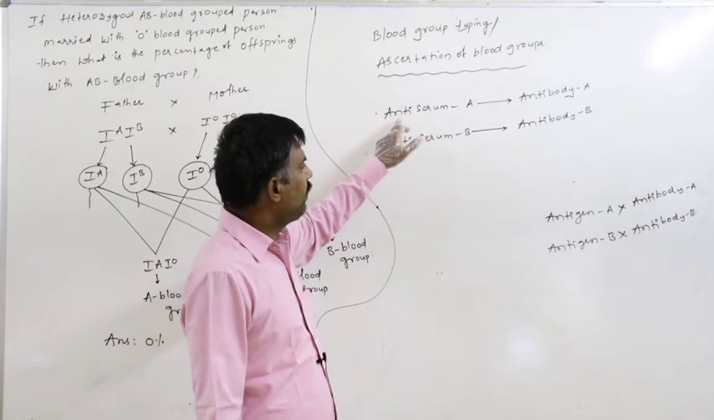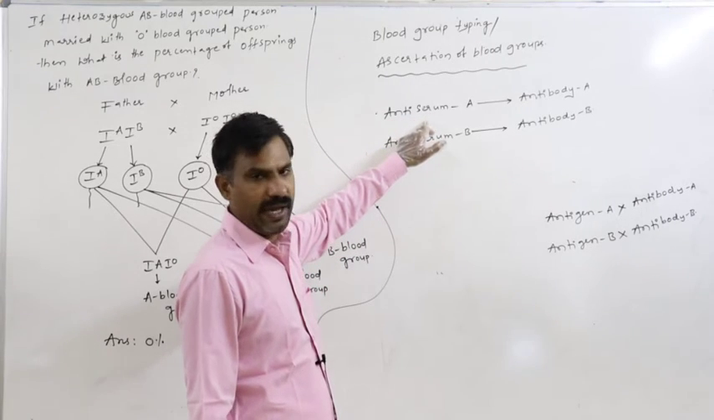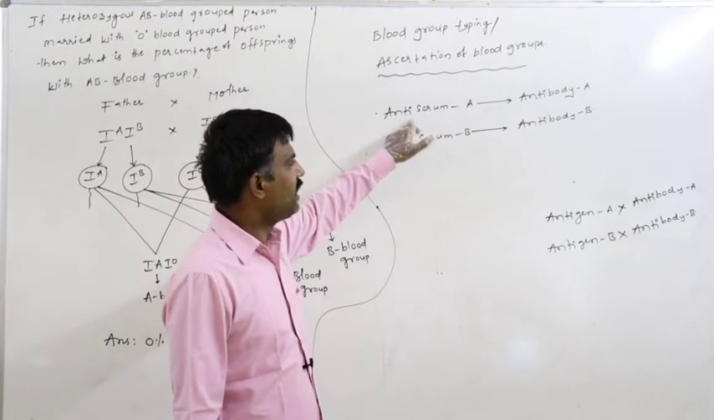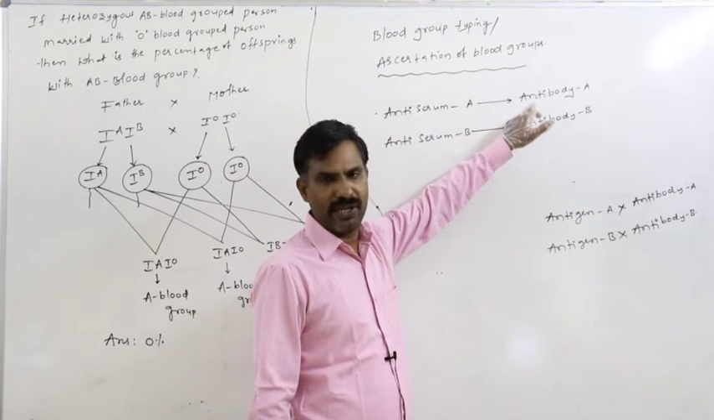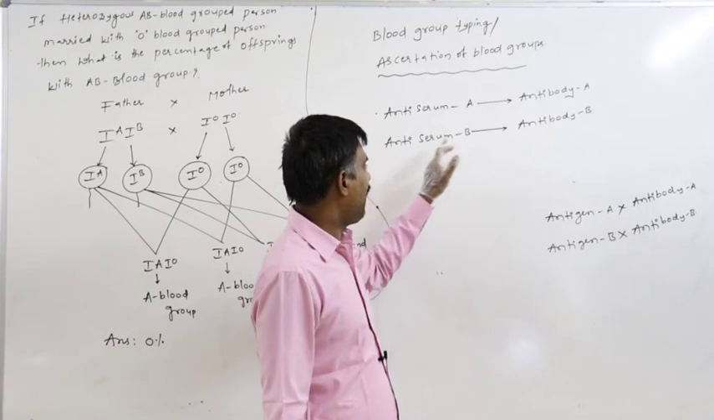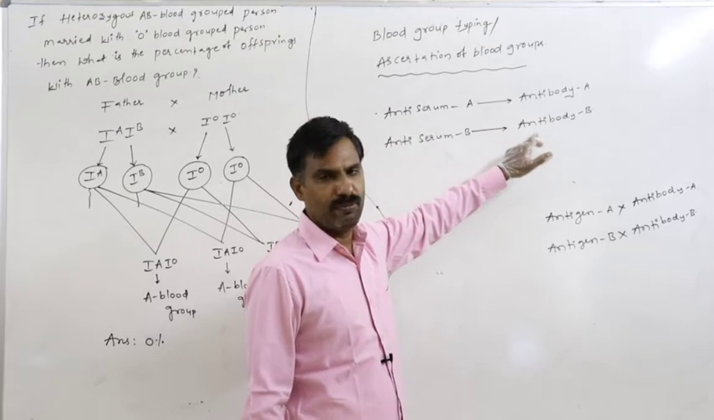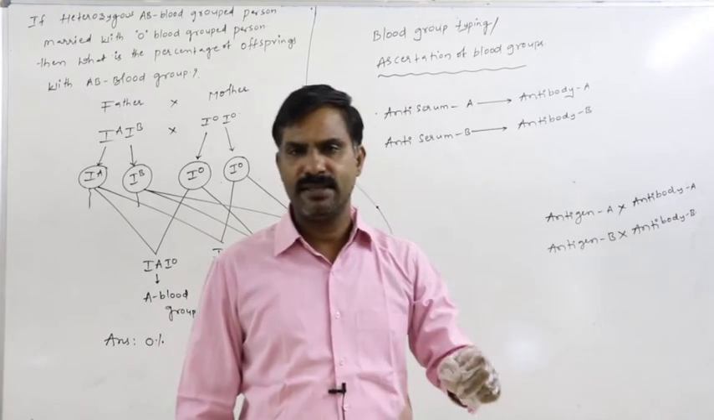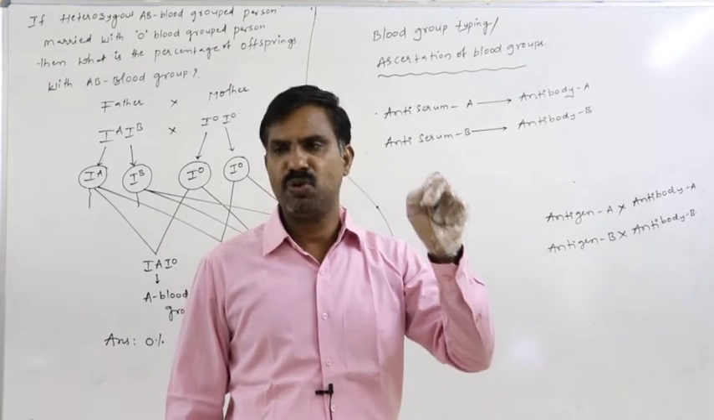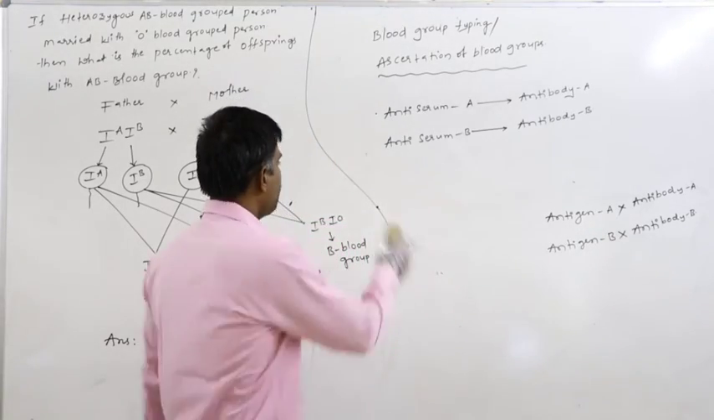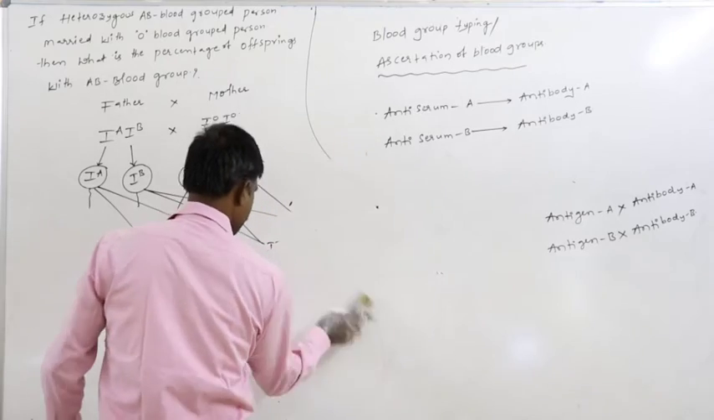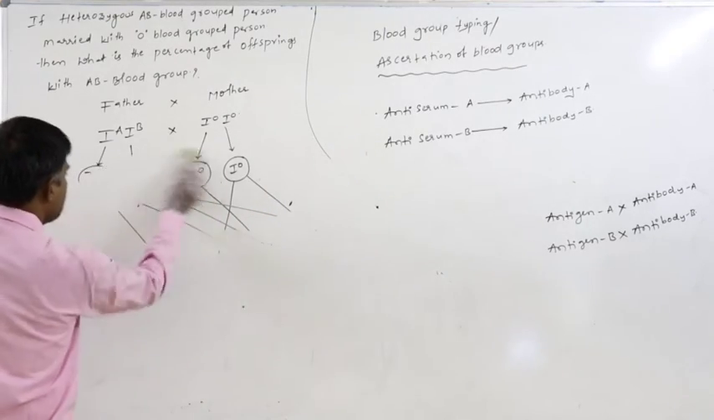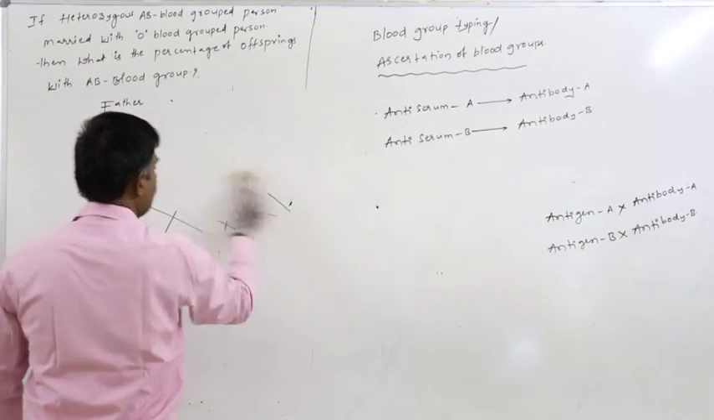Definitely, by using the anti-serum A, which is with antibody A, and the anti-serum B, which is with antibody B, we may diagnose the blood group of the unknown person. So then what is the procedure? What is the procedure of ascertaining the blood group?